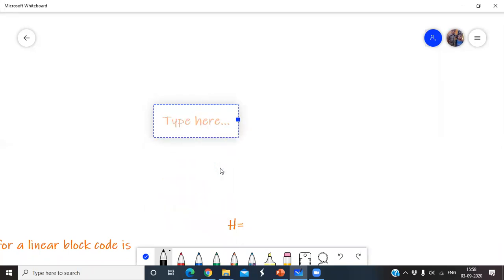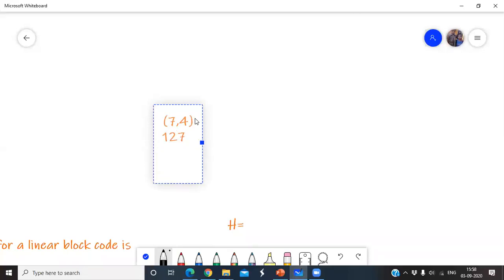So when you go for the (7,4) code, for example, how many error patterns are there? Total error patterns are 2^n minus 1. That is 2^7 minus 1. Here n equals 7, right? 2^7 minus 1. How many? 127.